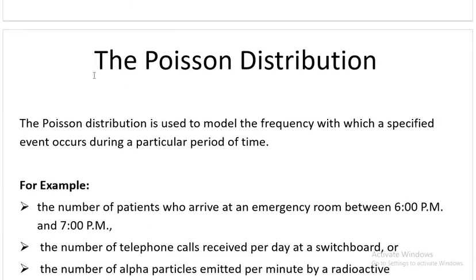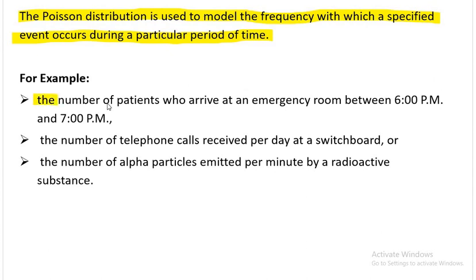The Poisson distribution is used to model the frequency with which a specified event occurs during a particular period of time. For example, the total number of patients who arrive at an emergency room between 6 p.m. and 7 p.m. So see, there is a period of time associated with it, and a frequency. Frequency is the number of times something is happening.